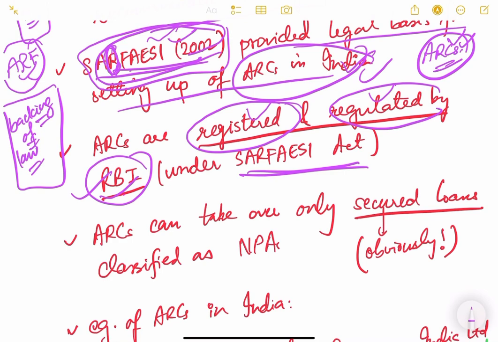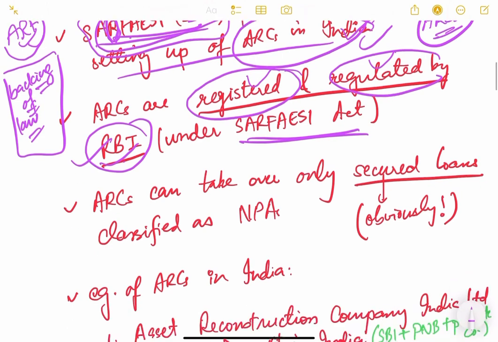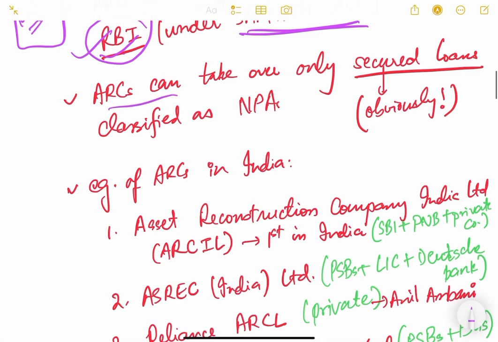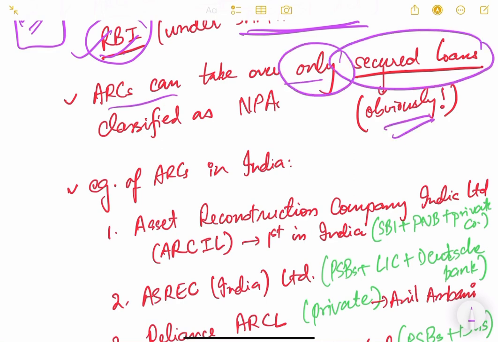This is again very important. Please try to remember these 2 points. Now ARCs can take over only the secured loans. Obviously, unsecured loans they cannot take over because they will not have the power to do any reconstruction and recover those loans by securitizing the collateral, etc., because those loans are not secured. So obviously they will take up only the secured loans, right?